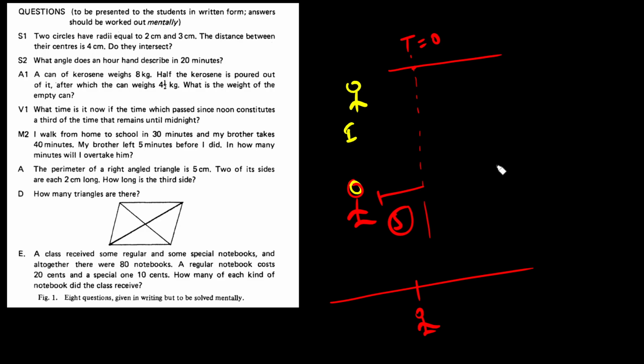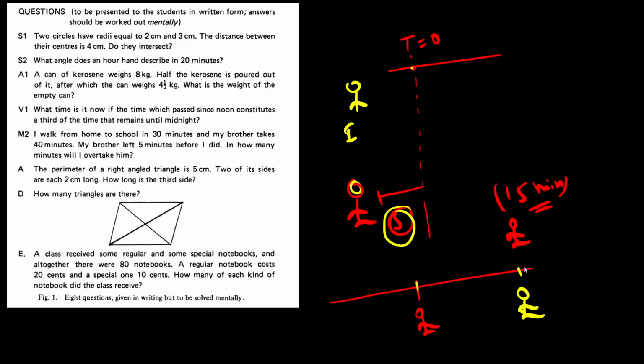Now, since I start from t equal to 0, at the half position, let's say this is the half position, here I am after 15 minutes because I take 30 minutes, right? My brother will take 20 minutes to reach here because he takes 40 minutes to cover the whole distance. But since he has started 5 minutes before, he will also be here.